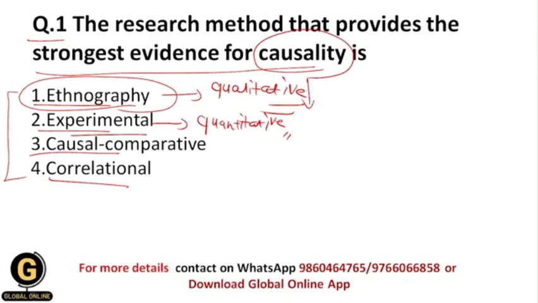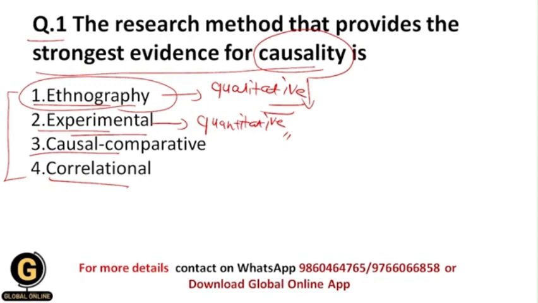Within the experimental method, we test the cause and effect relationship between the variables, and we get the strongest evidence in this kind of research, because we test the hypothesis by using different statistical techniques, and finally we get results based upon our observations and proper evidence. That's why the experimental method gives us the strongest evidence for causality, that is the cause and effect relationship between the variables.